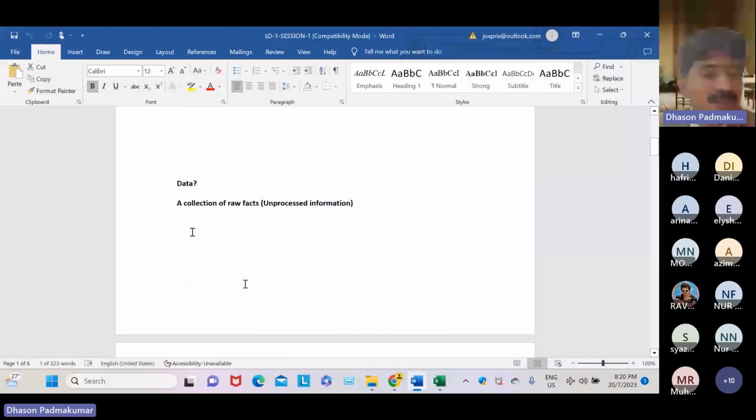So what is data? The answer is here: a collection of raw facts. It means unprocessed information. Sometimes, to confuse you, the answer may be like a collection of raw materials. That's wrong. It is raw facts. So just some values, some figures.